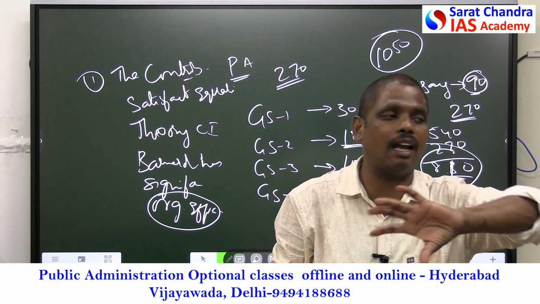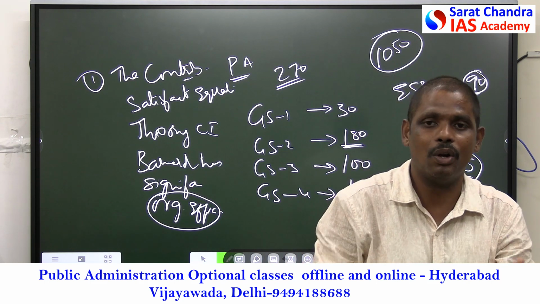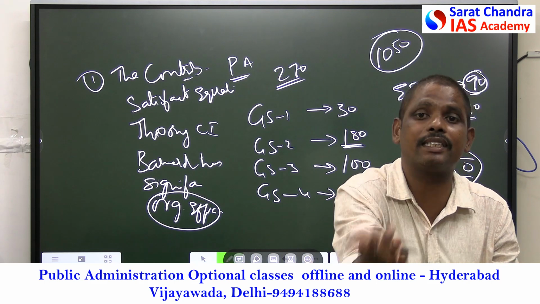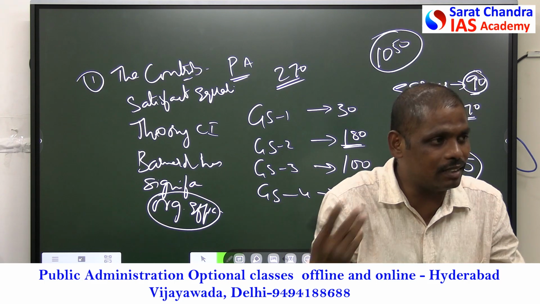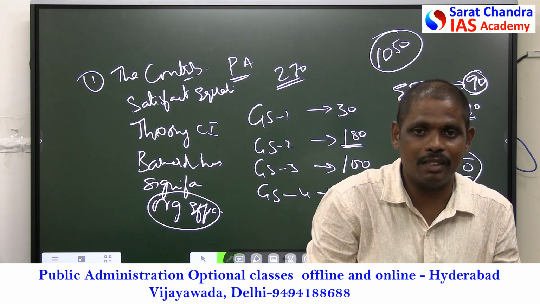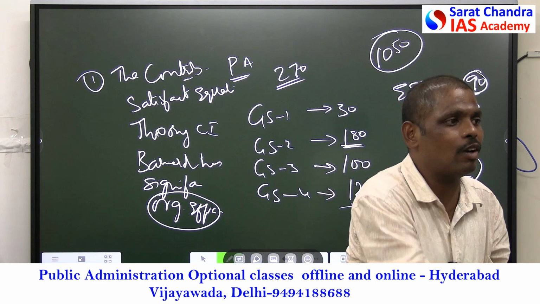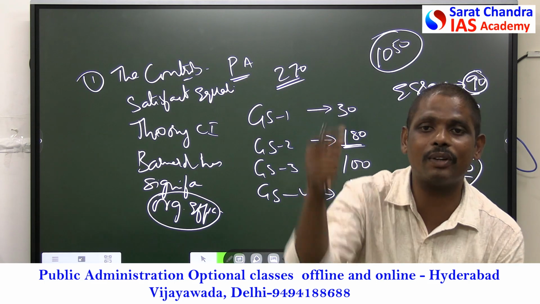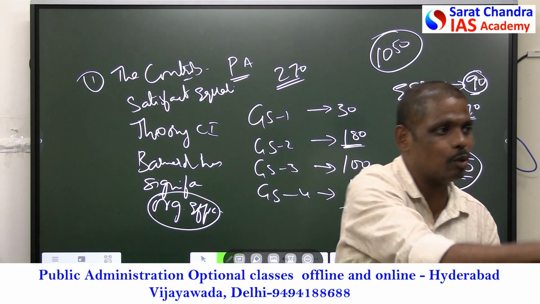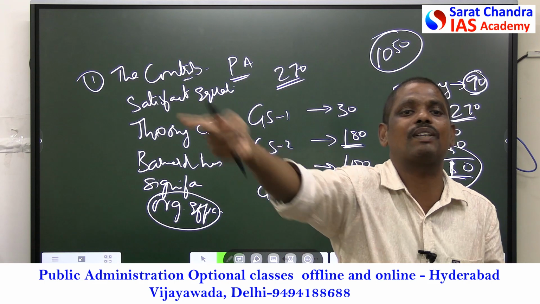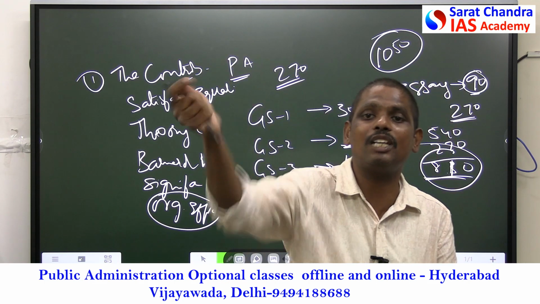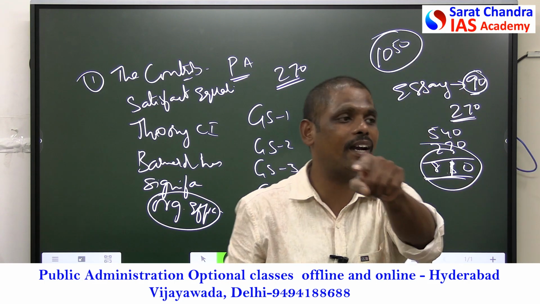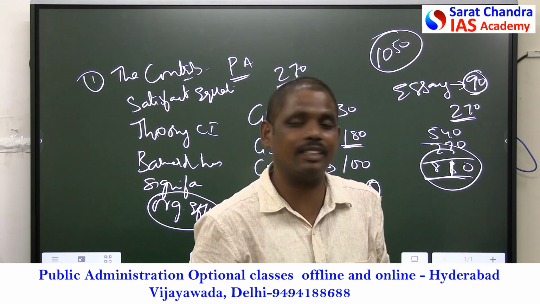Simply, I'll give it in a numerical value. You are contributing 1 rupee and in terms of salary you are getting the same 1 rupee again. Is there any benefit for you? There is no net benefit. You are giving 1 rupee and you are getting 1 rupee. So when will you get satisfaction? When you get more than 1 rupee. If it is 2 rupees or 3 rupees, your net satisfaction is 2 rupees, or 3 rupees. You will feel happy. So unless you are satisfied, you won't contribute to the organization.